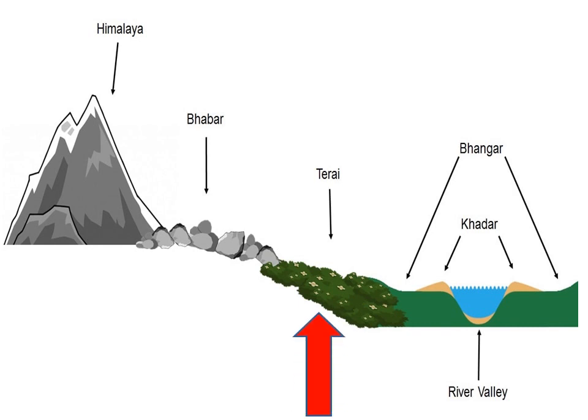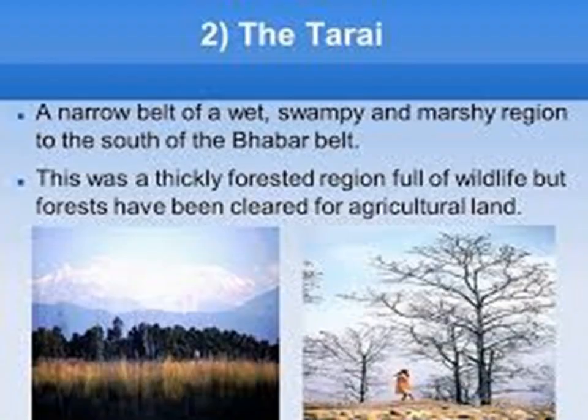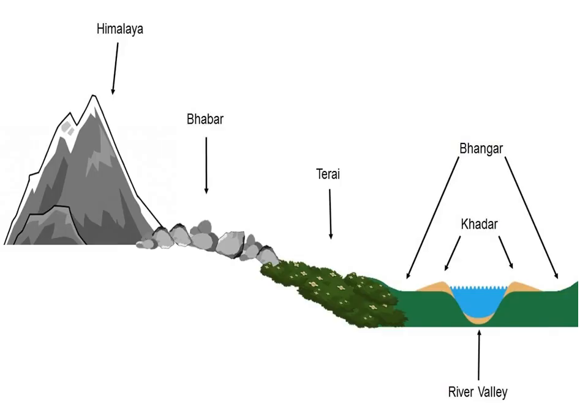The Terai Tract. It consists of extensive dampness. It is covered with thick forest and rich in wildlife. These forests have been cleared for cultivation. A narrow belt of wet, swampy and marshy regions to the south of the Bhabar Belt. This was a thickly forested region, full of wildlife, but forests have been cleared for agricultural land.